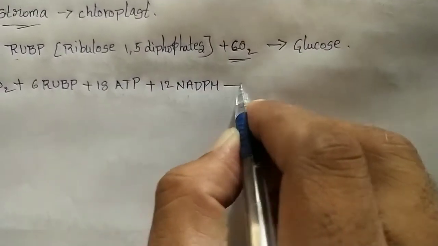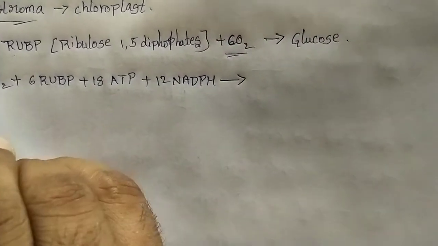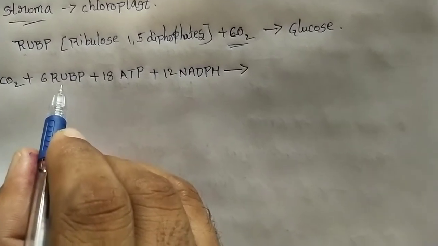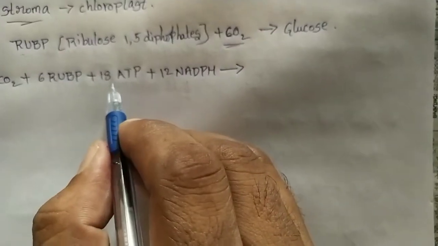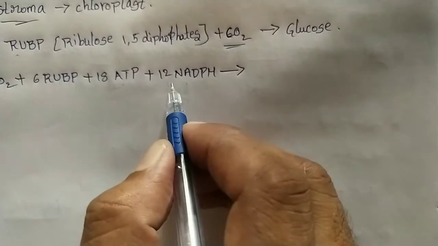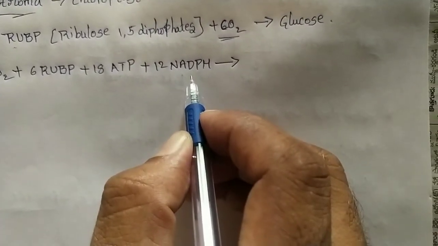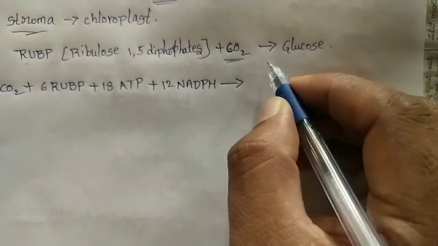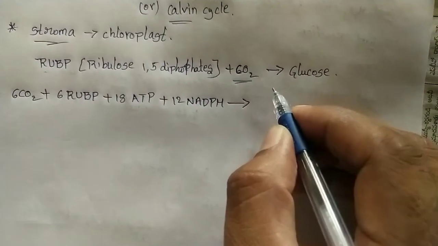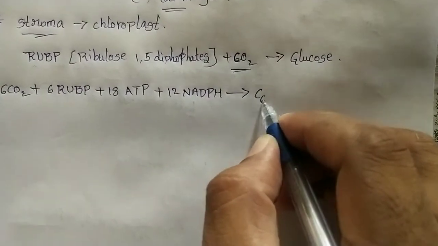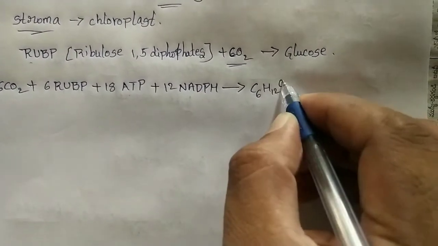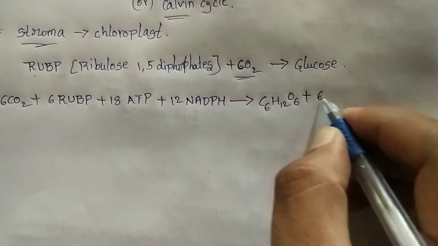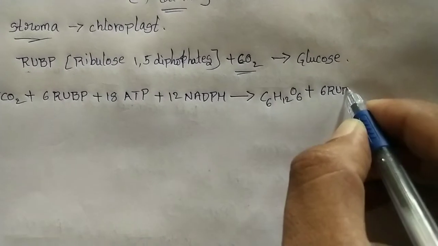So 6 carbon atoms react with 6 RuBP, and they need 18 ATPs and 12 NADPH assimilatory powers, and they produce glucose, C6H12O6, and they release 6 RuBP.